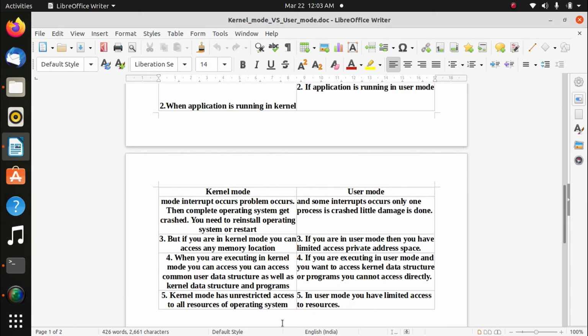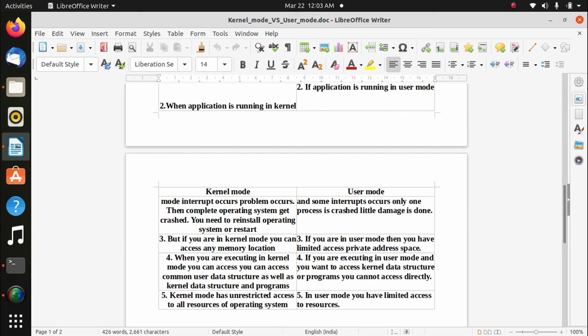Kernel mode has unrestricted access to all resources of the operating system, and in user mode you have limited access to the resources. Now you might know, if you are using Microsoft Teams and you are in user mode, you cannot create a quiz, but if you are in admin mode you can create a quiz.